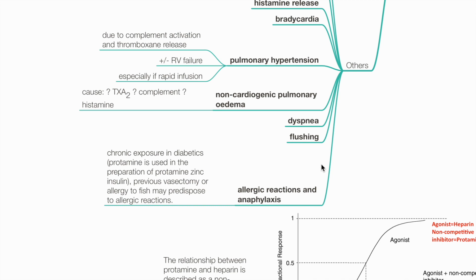Chronic exposure in diabetics, as protamine is used in the preparation of protamine zinc insulin, previous vasectomy, or allergy to fish may predispose to allergic reactions towards protamine.